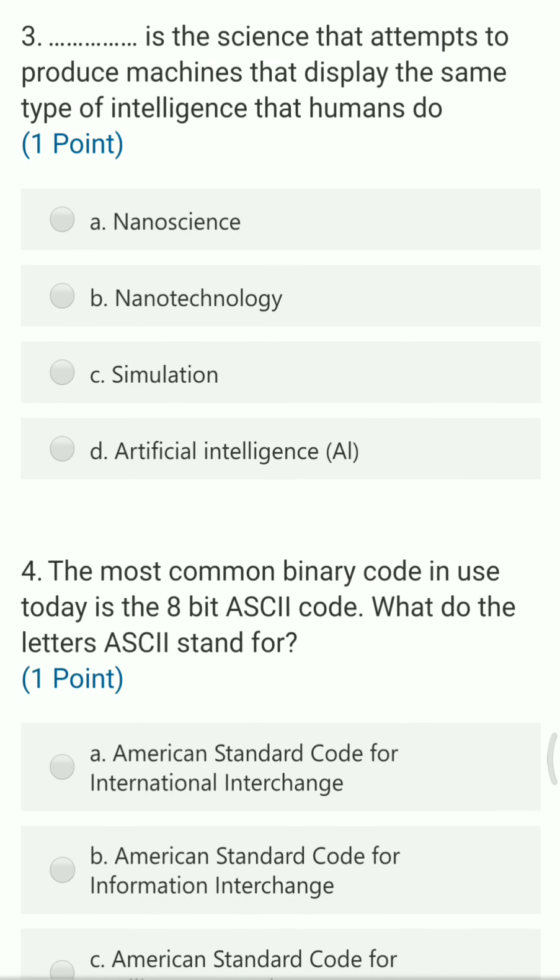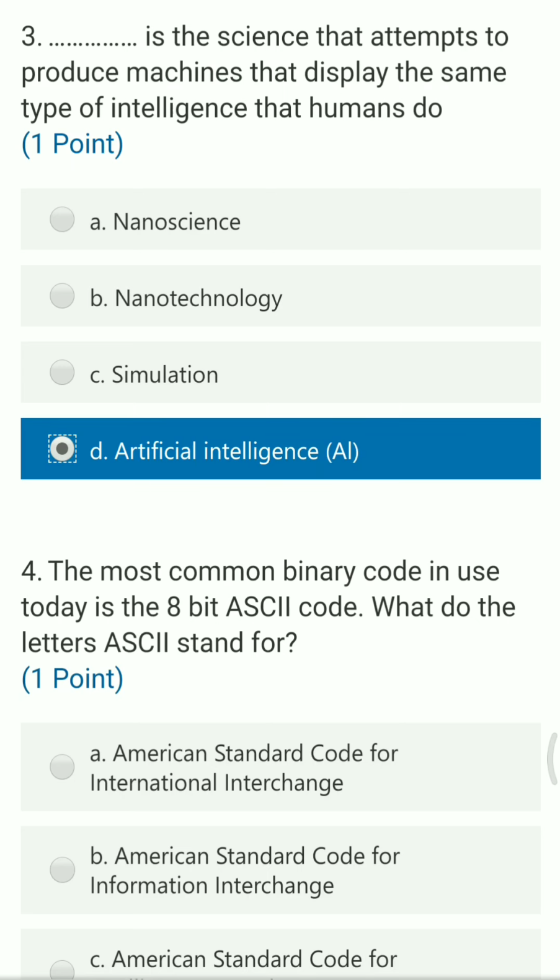Next question: dash is the science that attempts to produce machines that display the same type of intelligence that humans do. The options are nanoscience, nanotechnology, simulation and artificial intelligence. So the right answer is artificial intelligence.